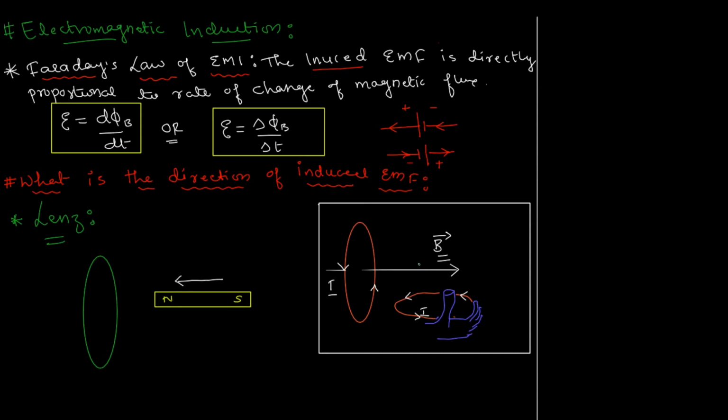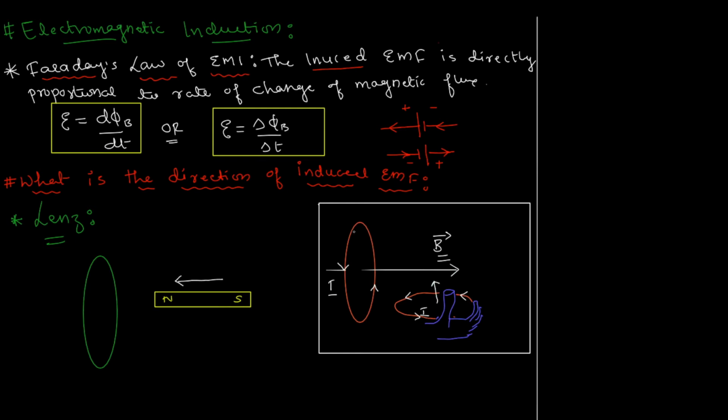And how do you predict that? Basically look at this diagram here. If this is the ring and the arrows show the direction of current, then hold the ring in this manner. With all four fingers in the direction of current, bring the thumb out. Thumb gives the direction of magnetic field. So magnetic field in this case is like that. And same analogy I've used here, and this white arrow right here is the direction of magnetic field.